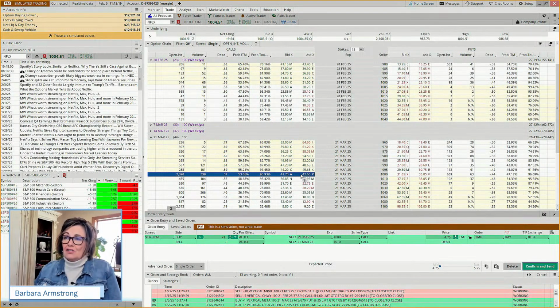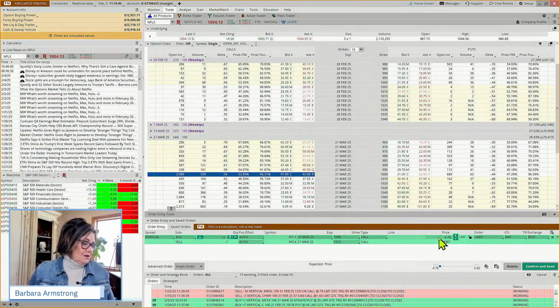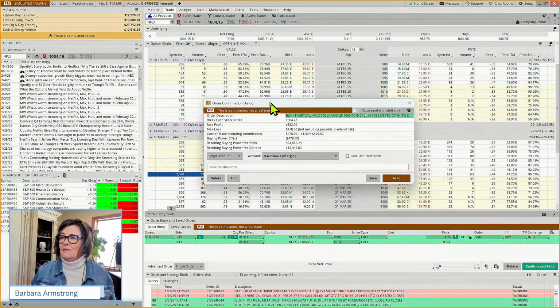And if we buy a call, how much could we lose? We could lose all of it. So we're then selling a call above it to fund the purchase price, and then it goes from $41.85 to $4.78. If we look at that and say, you know what, that looks good to me, our goal in this class is a 50% gain. So we're going to take that 478. How much could we make? If you come to confirm and send, it'll do the math for you. It's saying the most we can make is 522. The most we can lose, our theoretical max loss, is 478.